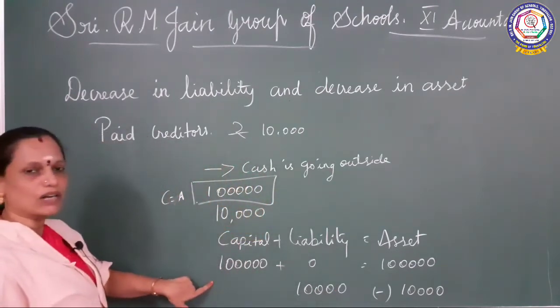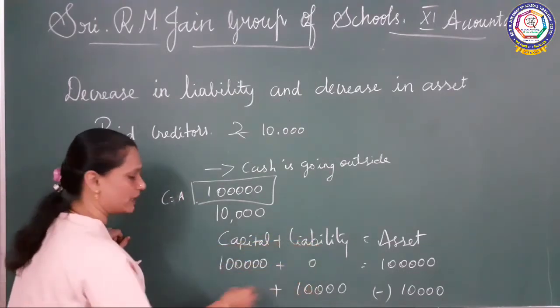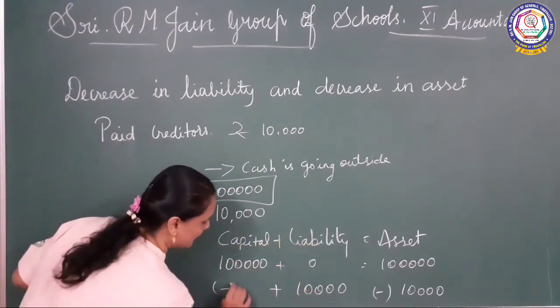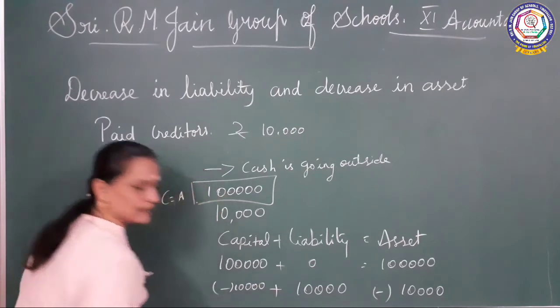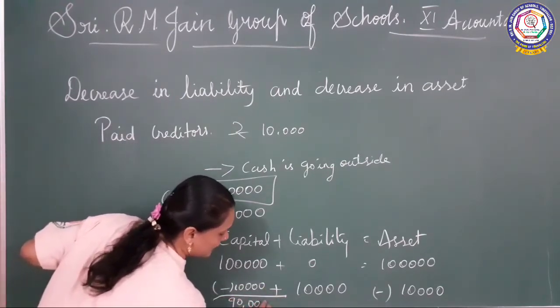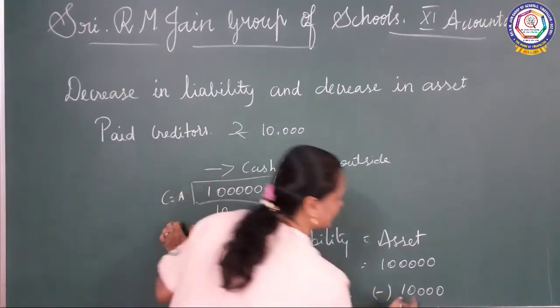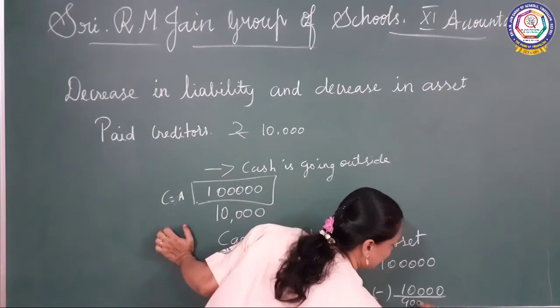So automatically what will happen? The capital will reduce, and the cash will also reduce. Minus 10,000, so automatically 90,000 here, as they pay the liability, and here also 90,000.